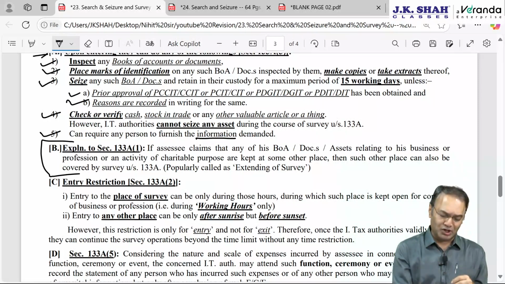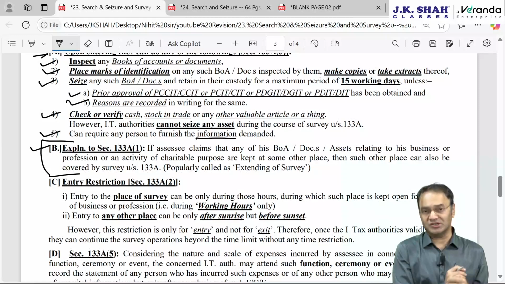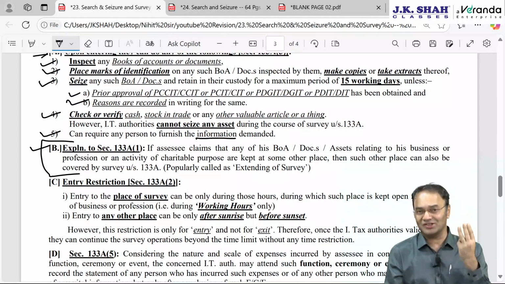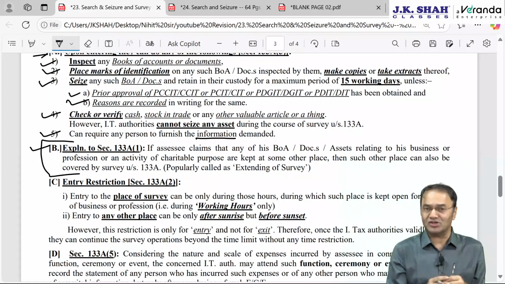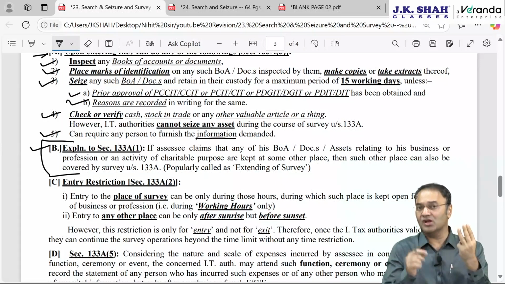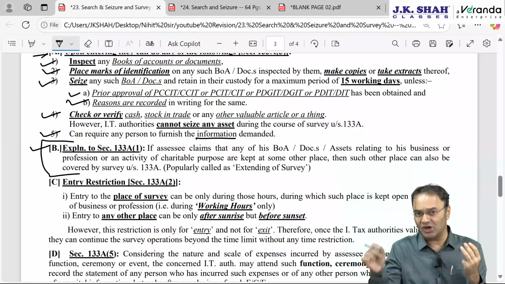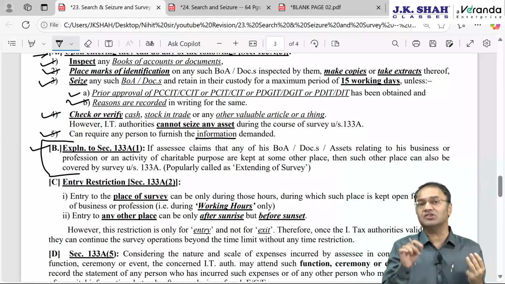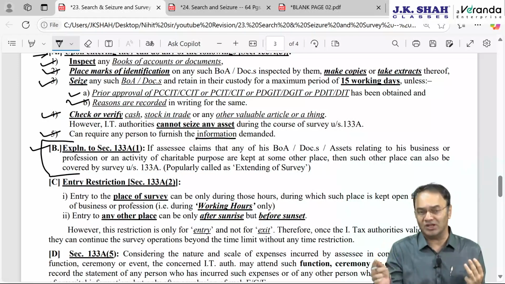So initially the explanation says that survey has to take place at that place where business or profession is carried on. But in case the assessee claims that any of his books of accounts, documents or assets relating to business, profession or charitable activity are kept at some other place, including his CA office, including his accountant's office, including his residence, then survey can be extended to that place also.